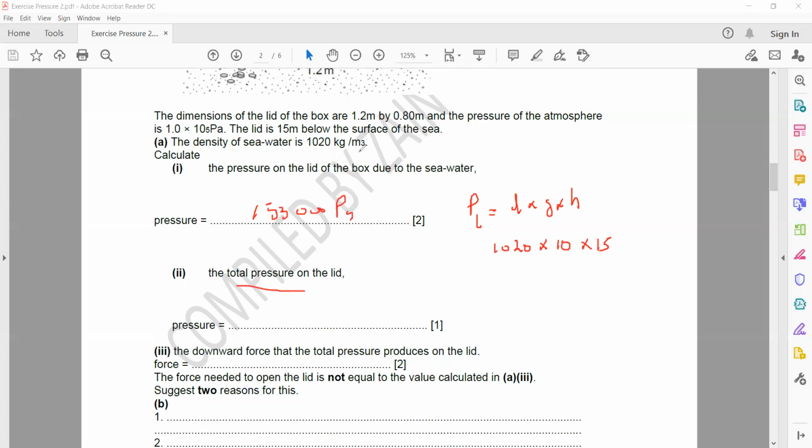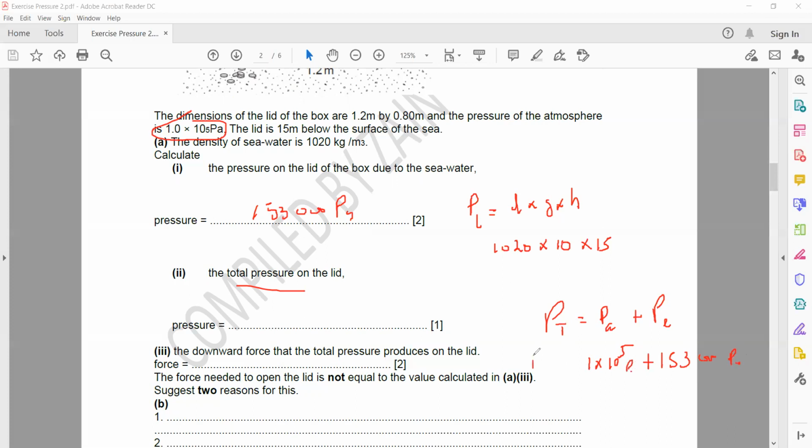Then you need the total pressure. Total pressure is the pressure due to atmosphere plus the pressure due to liquid. What is the pressure due to atmosphere? The atmospheric pressure is given in the question, 1 exponent 5. This value is given, plus the pressure due to liquid, which is 153,000 Pascal.